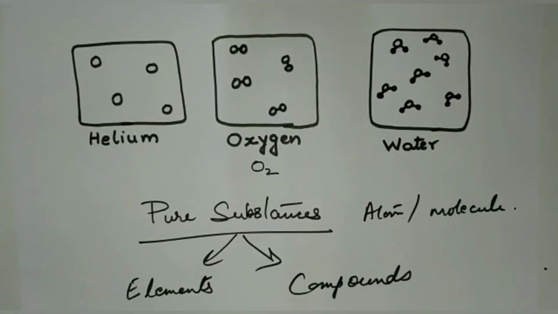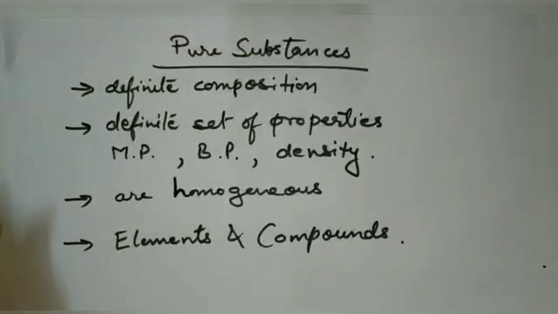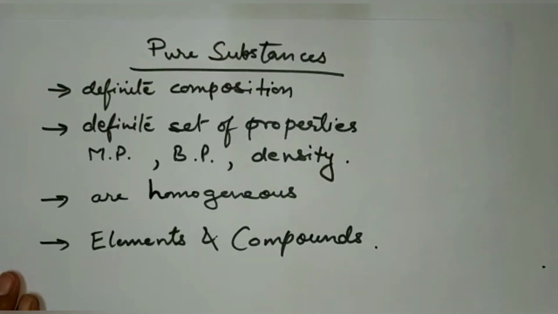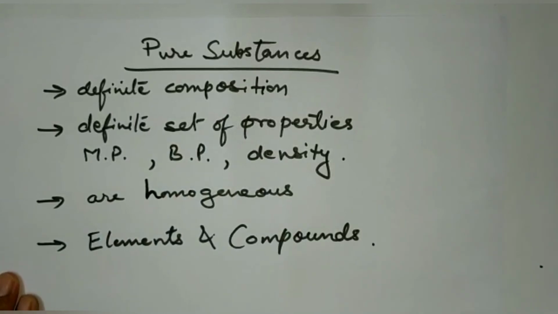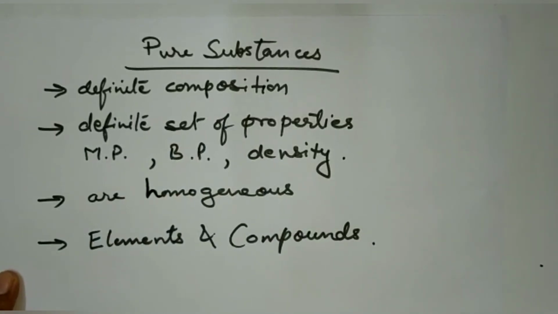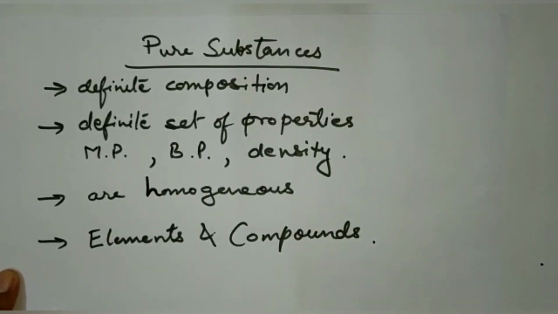Now talking about the pure substances in detail, let us have a look at the following characteristics. Now pure substances have a definite composition. Definite composition means all the particles are similar and identical. That means their chemical composition will also be identical.